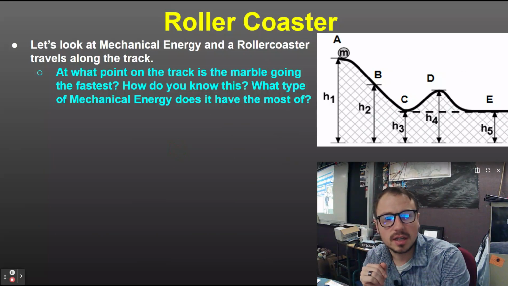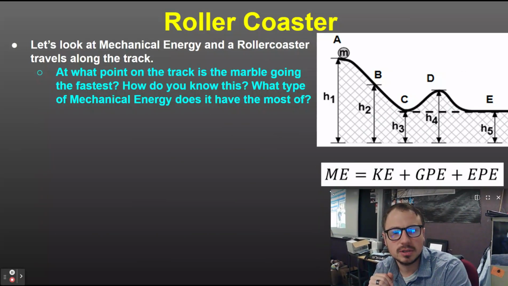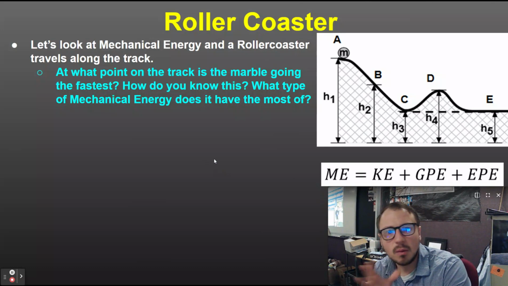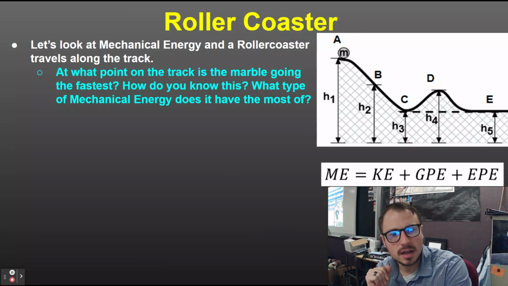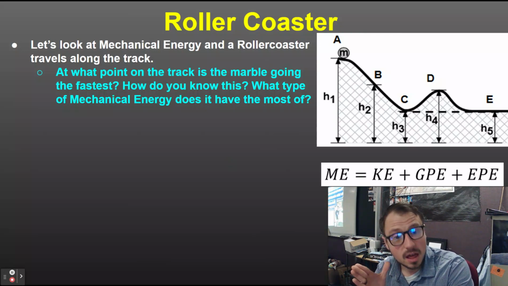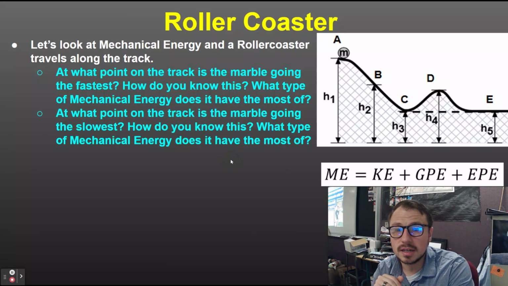So let's just take a look at this, right? Here's a good concept. We'll just look at the energy. At what points along this track is the marble going the fastest? How do you know this? It's going to be point C and E because they're at the lowest. That mechanical energy has the least amount of gravitational potential energy, and it's transformed into kinetic energy.